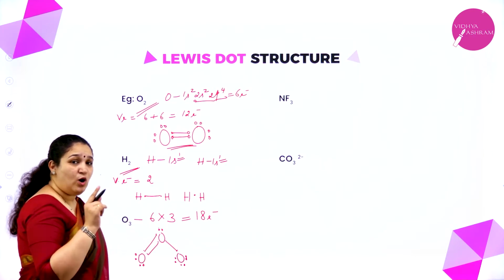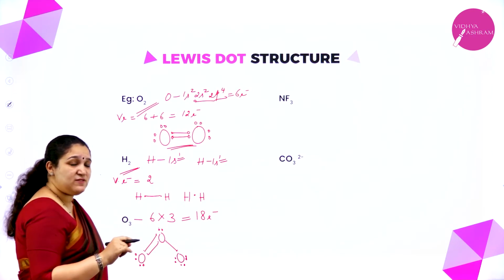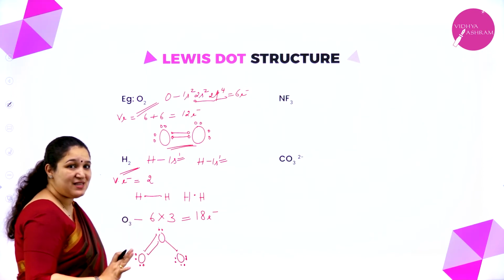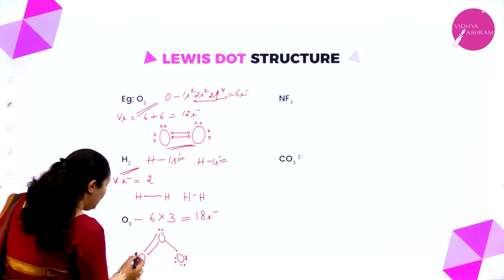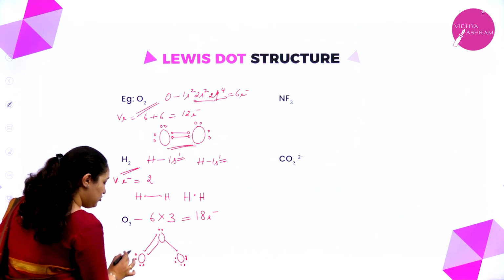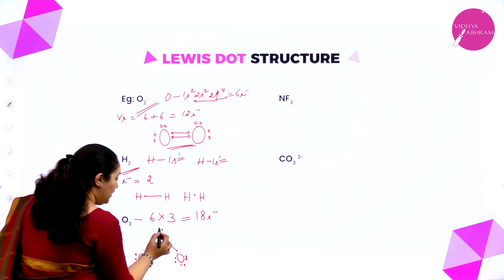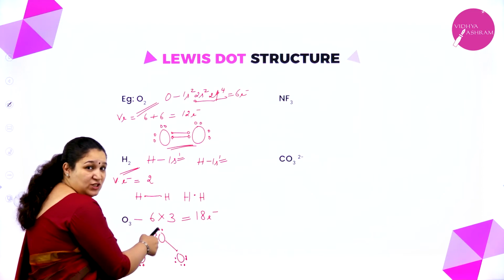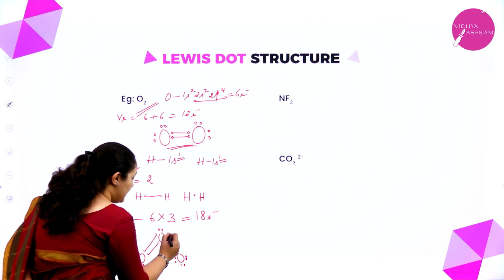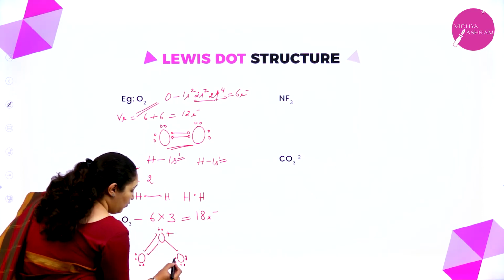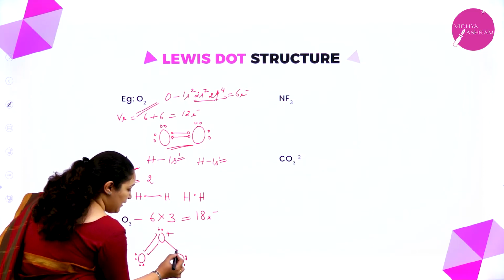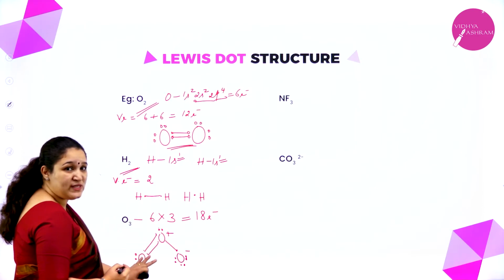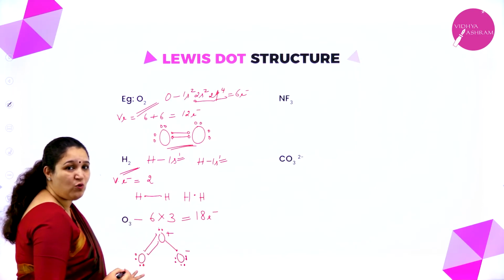But here you also have to take care that they have 6 valence electrons only. They have got an octet structure, but do they have 6 valence electrons? See here, 1, 2, 3, 4, 5, 6. 6 valence electrons are there for the first oxygen atom. Here you see 1, 2, 3, 4, 5. There is one electron deficient in the valence shell here, so this gets a positive charge. Here you see 1, 2, 3, 4, 5, 6 plus 1 extra electron it has got, so it gets a negative charge. So this is the Lewis dot representation of ozone.